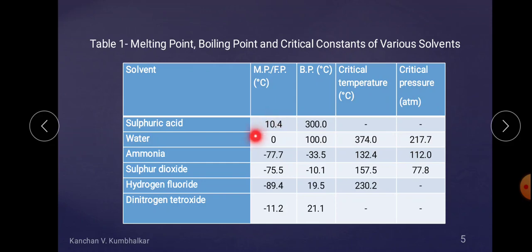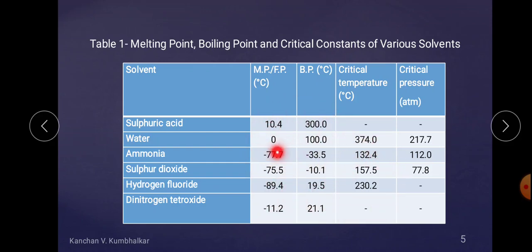Water: at 0 degrees Celsius, above 0 degrees Celsius it melts, below 0 degrees Celsius it freezes. So the melting or freezing point is the point above which it melts and below which it freezes. The boiling point is 100 degrees Celsius at 1 atmospheric pressure; all these terms are at normal pressure.